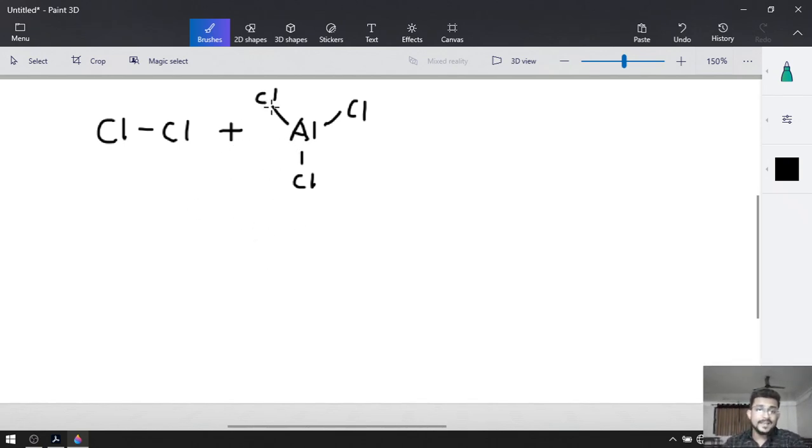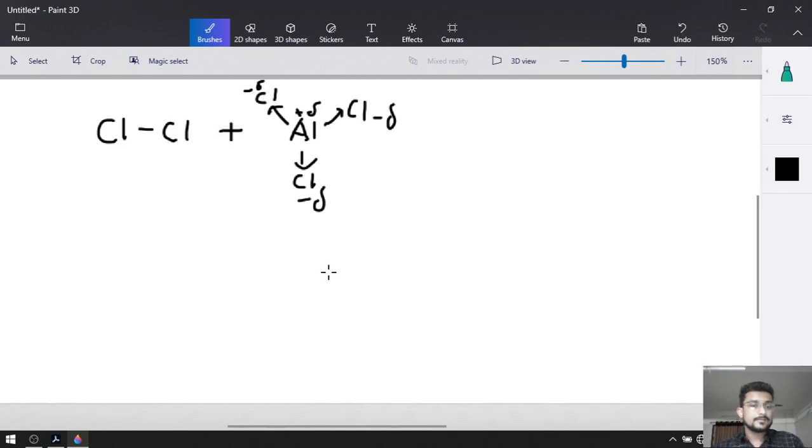Now look at this. Chlorine is highly electronegative. That means chlorine has more electronegativity than aluminium. That's why electrons of the bond will be towards the chlorine, and all 3 chlorines become partially negatively charged, whereas aluminium becomes partially positively charged. Because of that AlCl3 acts as simply a Lewis acid.